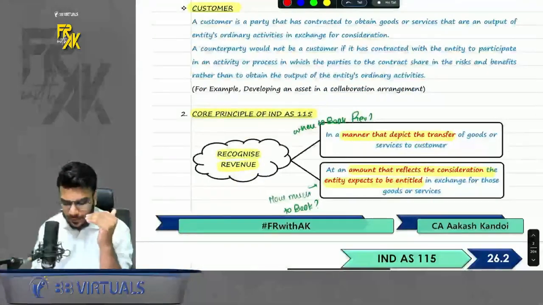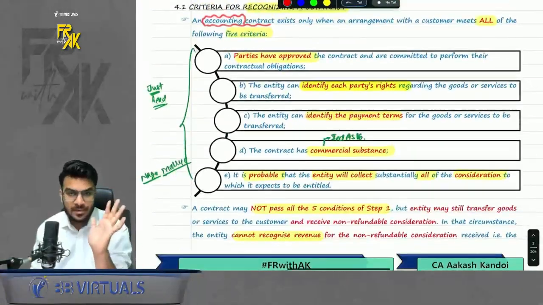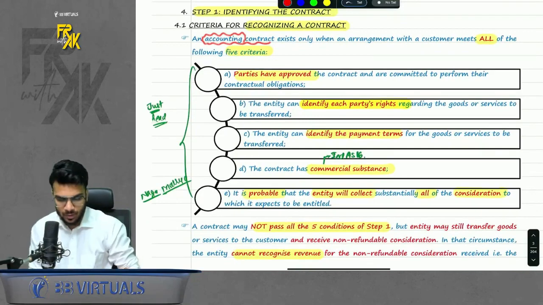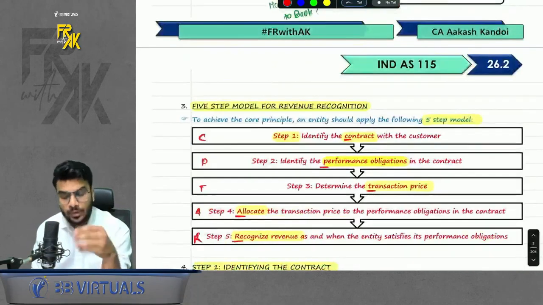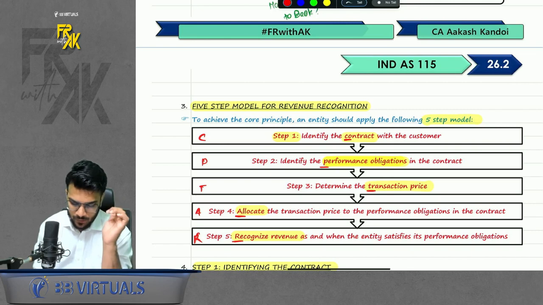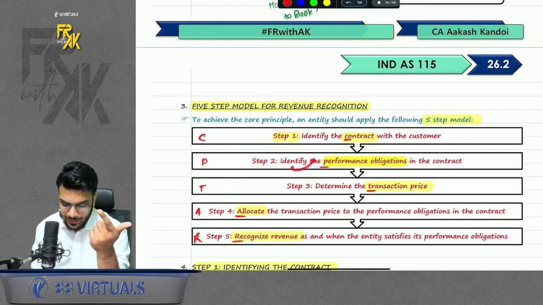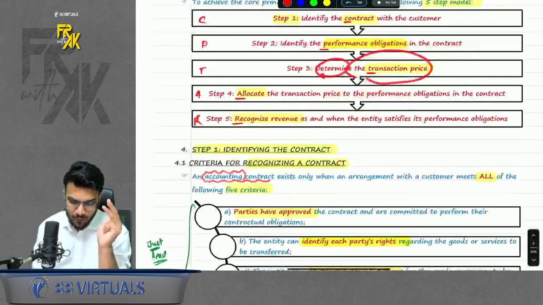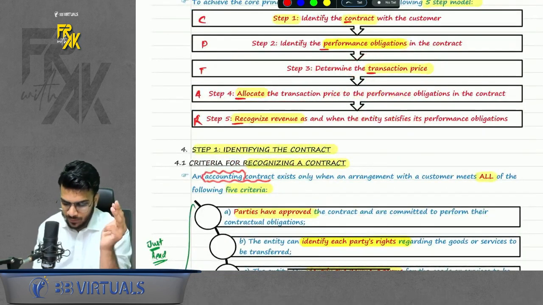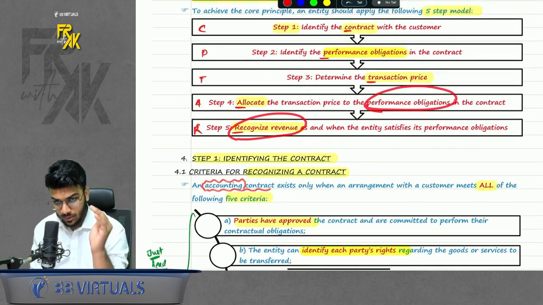Now to prove this fundamental, Ind AS 115 gives us a 5-step model. Whenever you book revenue, you should follow these 5 steps. Step number 1, identify the contract with the customer. Second, identify the performance obligations. Third, determine the transaction price. Fourth, allocate the transaction price to the performance obligations. And fifth, recognize revenue. Now what is the meaning of this?